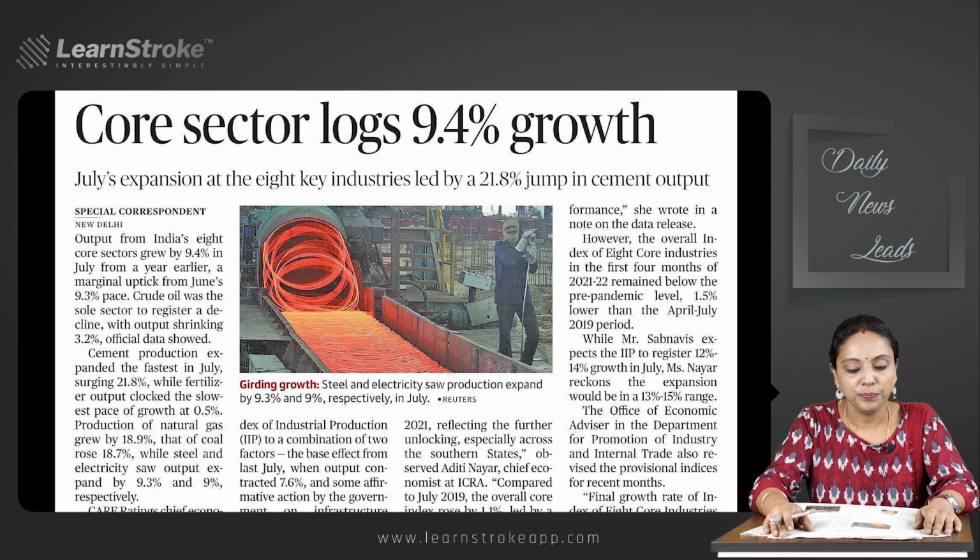And the next one, the IIP or the Index of Industrial Production is mentioned. Yesterday I said the Consumer Price Index and Wholesale Price Index, CPI and WPI is important. Similar concept is IIP. Definitely have understanding regarding what it is, the indicators and the implications. Base effect, we already saw that in the first page. Okay, so base effect is mentioned twice in today's newspaper. So make sure that you make an effort to understand what base effect is all about.